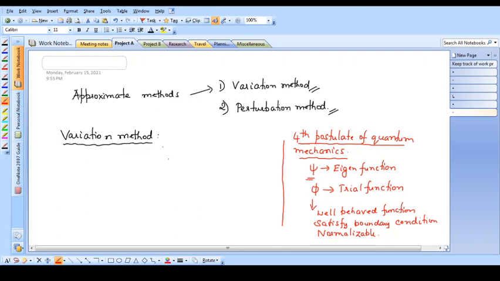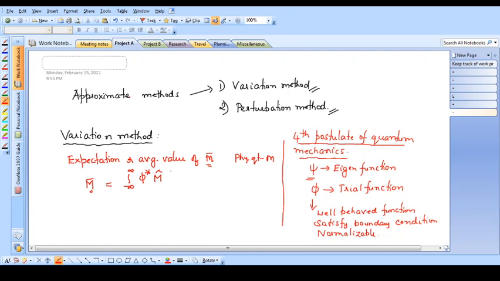So according to the fourth postulate of quantum mechanics, the expectation or average value of a physical quantity, take it as m bar, where the physical quantity is m and its average value is m bar, is given by the formula: m bar is equal to the integration from minus infinity to plus infinity of phi star, the complex conjugate of the trial function, into the operator M which corresponds to this quantity, into the trial function phi, into the volume element d tau, divided by the integration from minus infinity to plus infinity of phi star into phi into d tau.